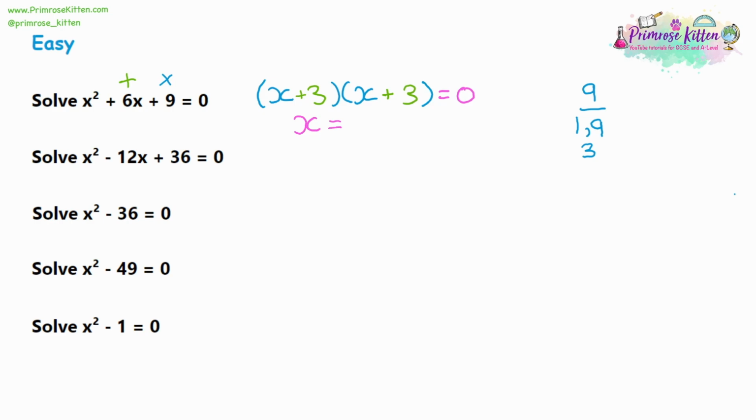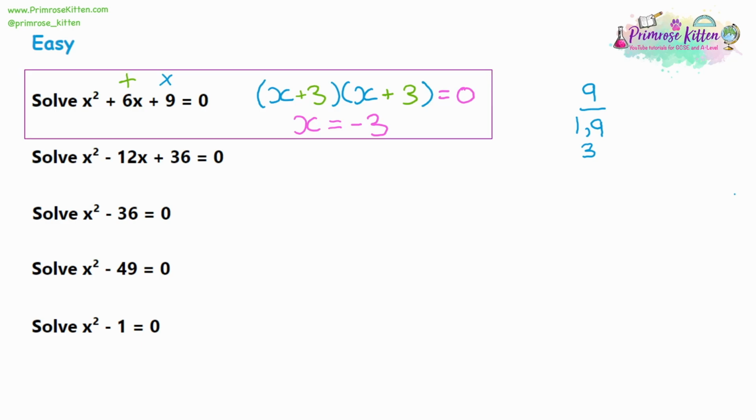So look at the first bracket, we've got x plus 3. So what value can x take to make that bracket be 0? So what will join up with a positive 3 to make 0? Well, a negative 3 will do that. And now if we read the first bracket, it would read negative 3 plus 3, which is 0. And so if that first bracket is 0, it's been multiplied by the second bracket, and no matter what that second bracket is, any number times 0 is 0.